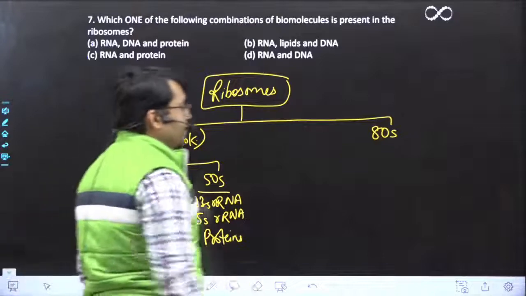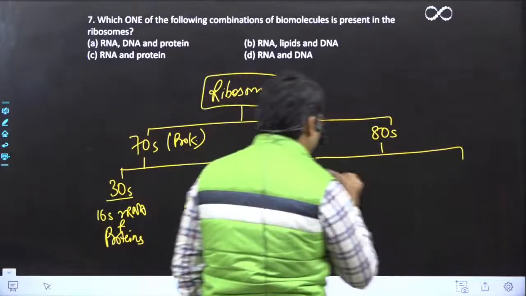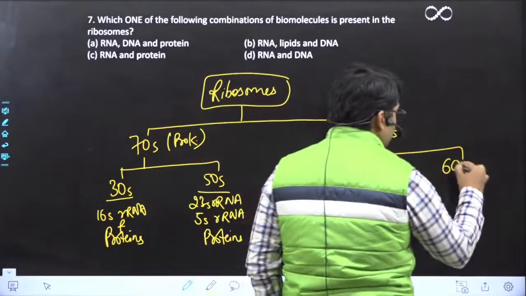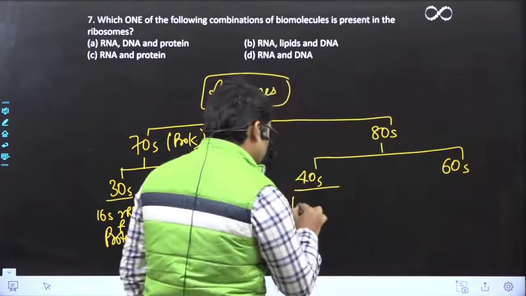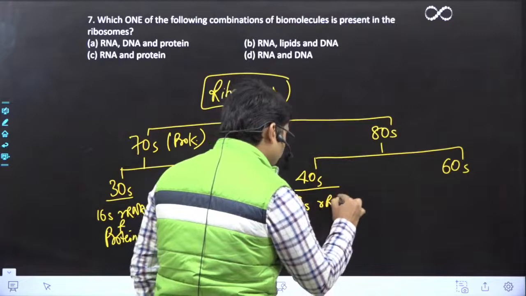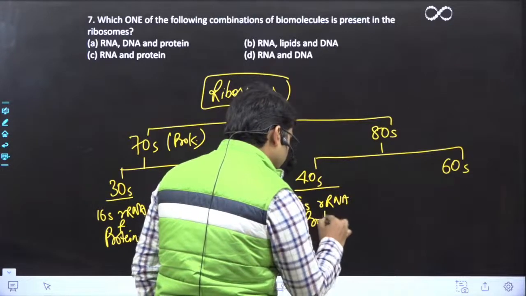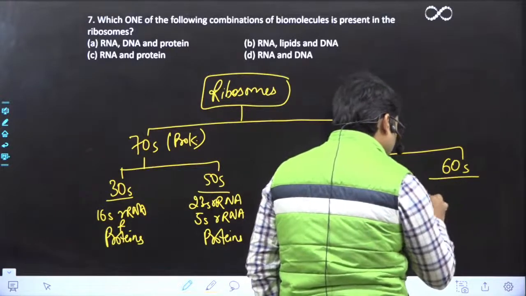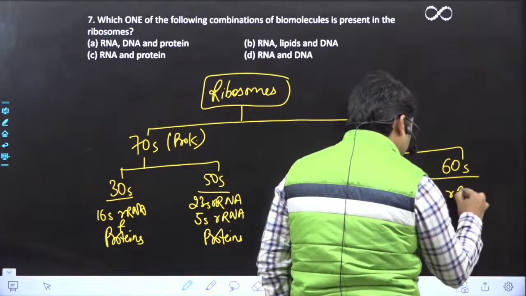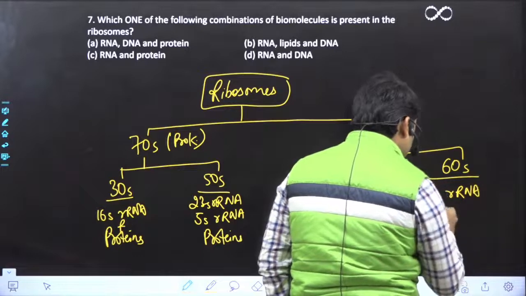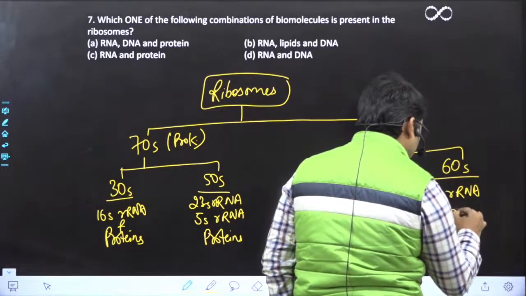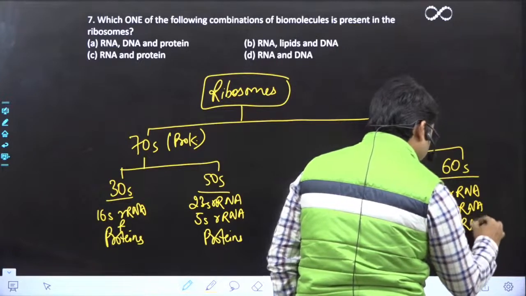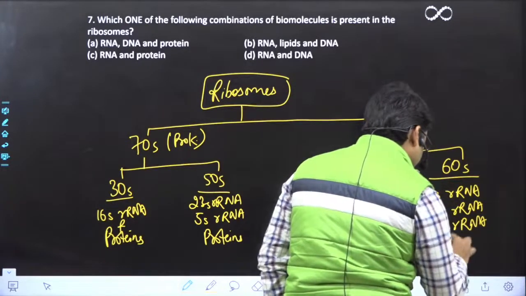है ना, थोड़ा सा ध्यान रखेंगे आप लोग. When we are talking of 80S, again it has two subunits. The smaller subunit is 40S, larger subunit is 60S. 40S is made up of 18S rRNA and proteins, while 60S is made up of 28S rRNA, 5.8S rRNA, and 5S rRNA, plus proteins.